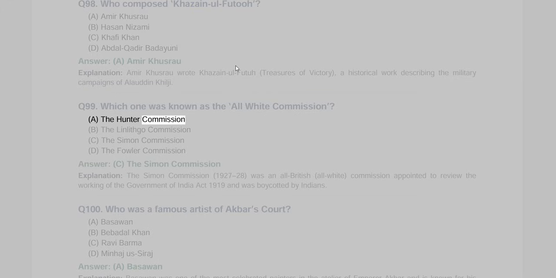Q99. Which one was known as the All-White Commission? A. The Hunter Commission, B. The Linlithgow Commission, C. The Simon Commission, D. The Fowler Commission. Answer C. The Simon Commission. Explanation: the Simon Commission, 1927-28, was an all-British, all-white commission appointed to review the working of the Government of India Act 1919 and was boycotted by Indians.